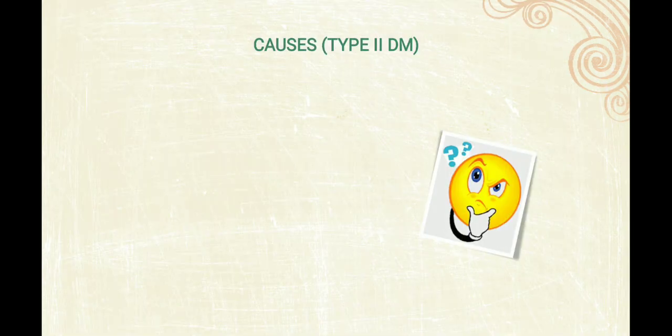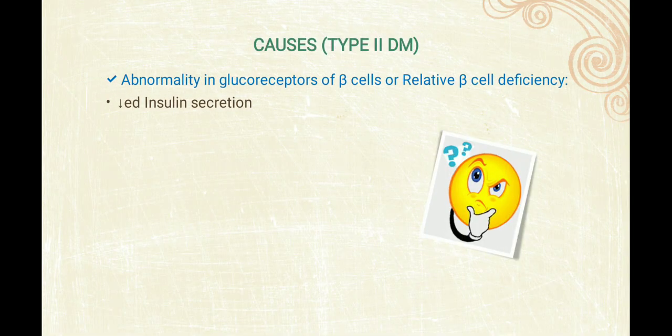Now causes of type 2. Why type 2? Because type 1 we have already discussed, but type 2 is the most relevant for us. Most of the patients we are going to see will be type 2 diabetes, which is maturity onset, after 50 or 60 years.